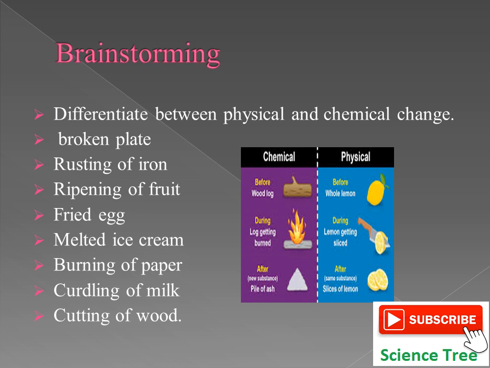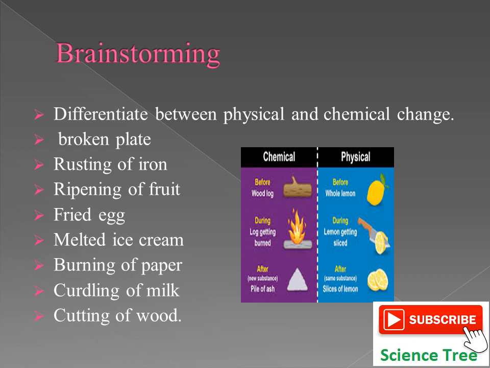Rusting of iron. Can we get back the same thing after rusting? Never. Once the metal gets rusted, it can never be gotten back in the same form. So this is an example of a chemical change. Ripening of a fruit. A fresh and new fruit is formed by means of a chemical change. So this is a chemical change. Can you get back the egg after frying it? Never. This is a chemical change.